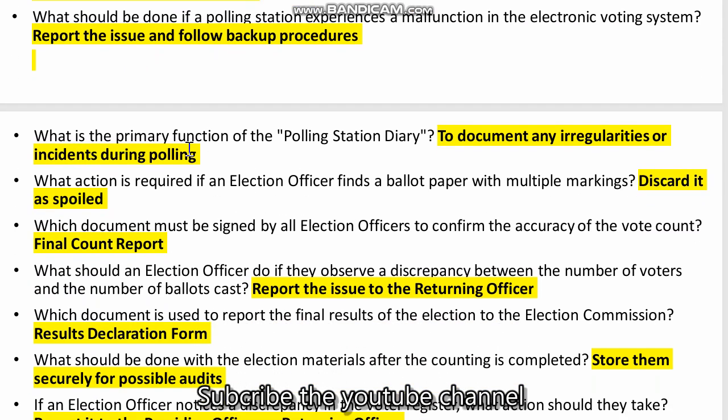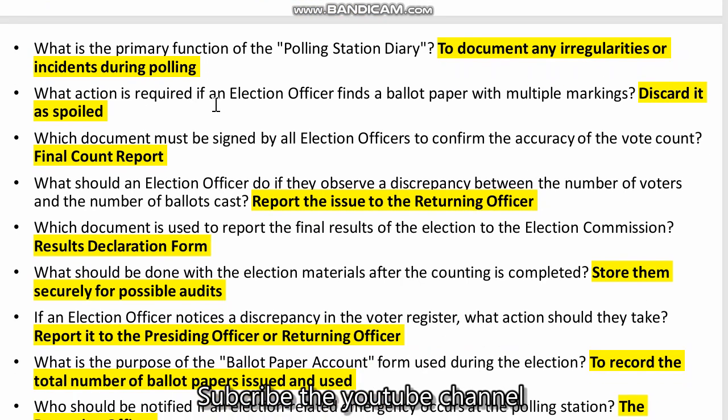What is the primary function of the polling station diary? To document any irregularities or incidents during the polling. What action is required if an election officer finds a ballot paper with multiple markings? Discard it as spoiled.